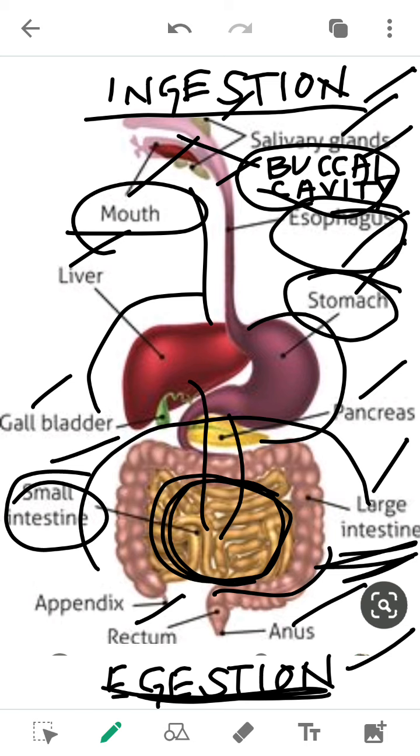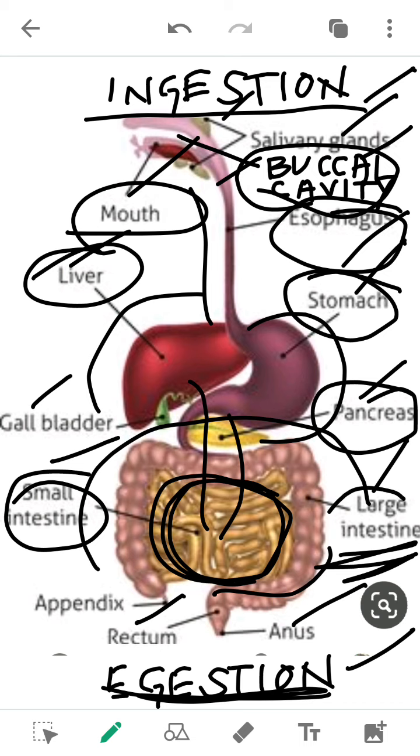And to the small intestine, the secretion of liver and the pancreas also reaches, which helps in the digestion process. After digestion and after absorption, the undigested food and the unabsorbed food reaches the large intestine, which is removed from the body through the rectum, then finally through the anus.